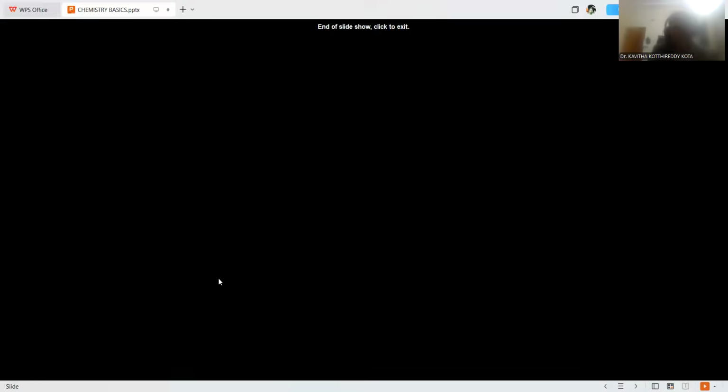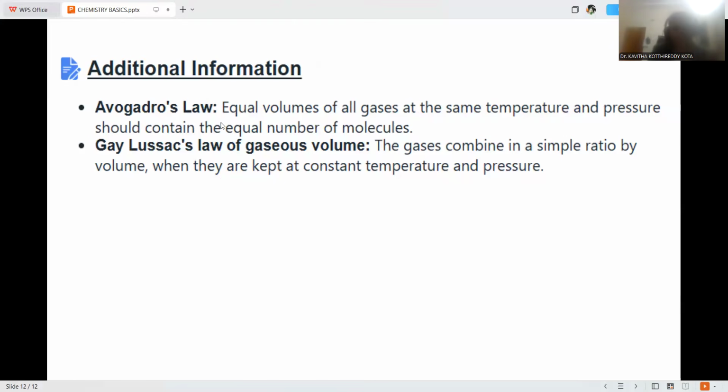So here another scientist was also mentioned, Avogadro. Avogadro stated that equal volumes of all gases at the same temperature and pressure should contain an equal number of molecules. So an equal number of molecules are present in accordance with Avogadro's law.